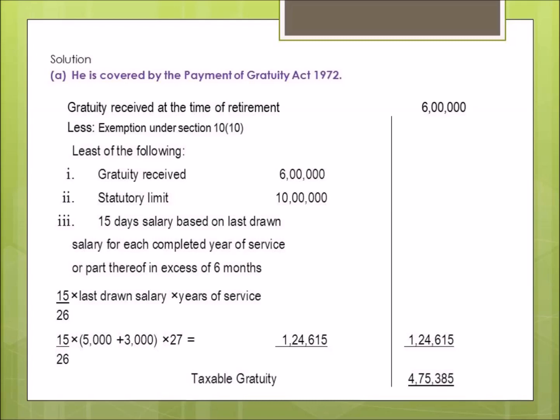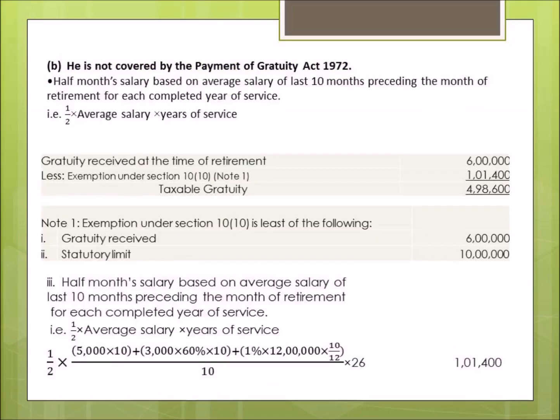Now we come to the second subpart, that is when the employee is not covered by the Payment of Gratuity Act 1972. So here the formula to calculate the gratuity is different from that given in the previous case, that is when the employee was covered by the Payment of Gratuity Act.